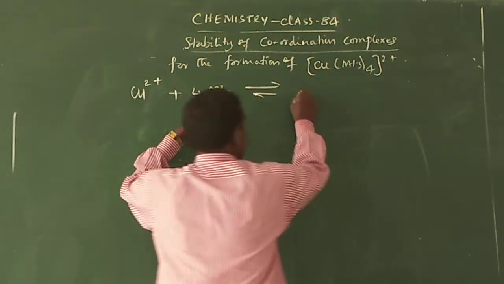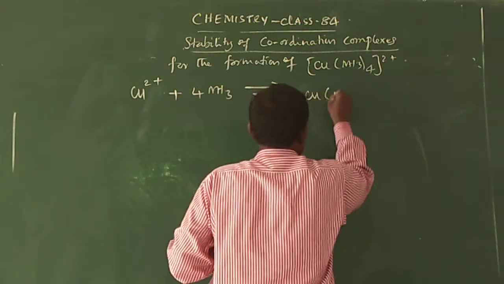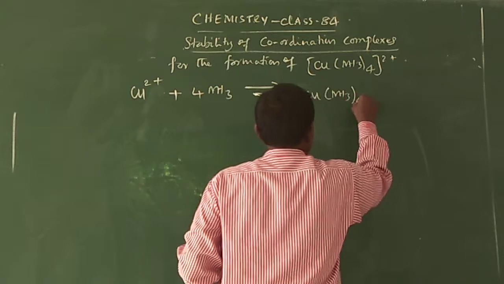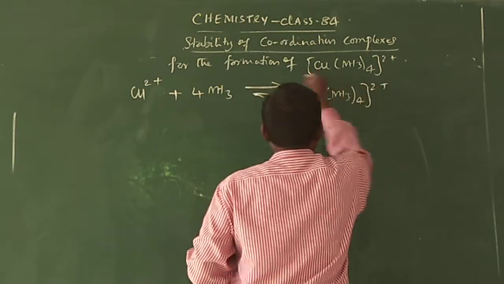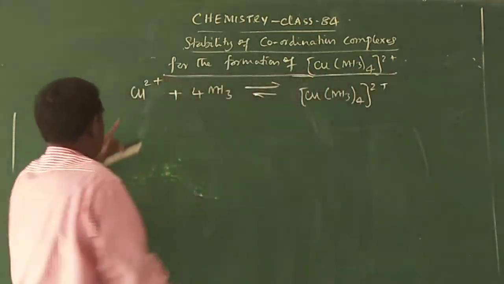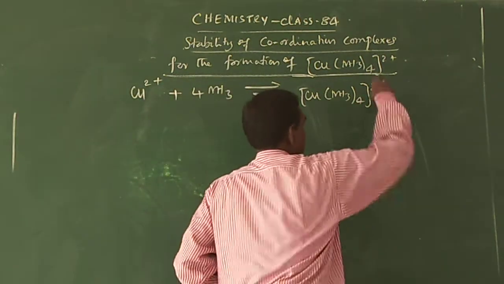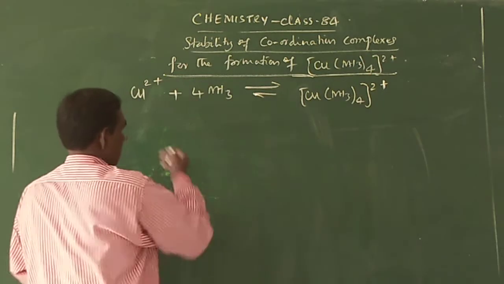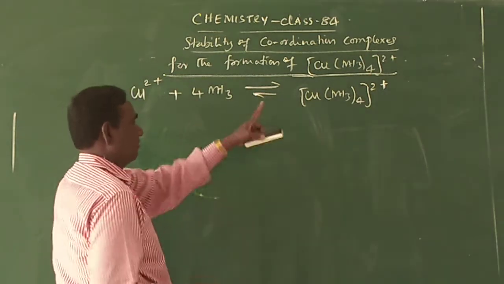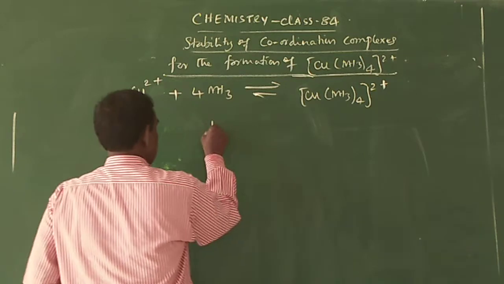So Cu2+ plus 4NH3 gives [Cu(NH3)4]2+. After the equilibrium state, let us calculate K.